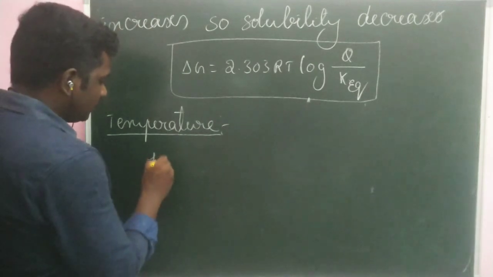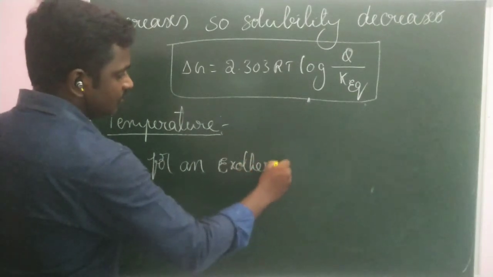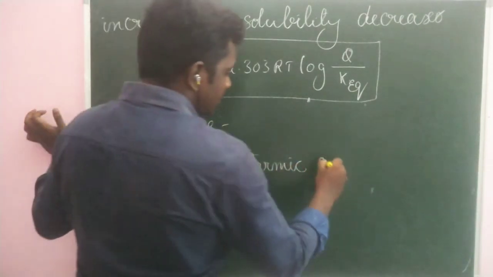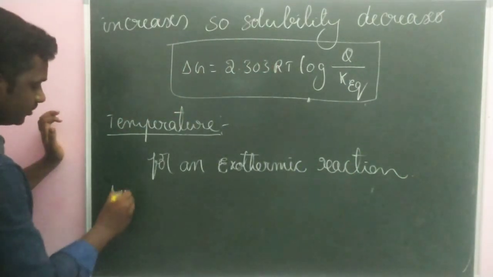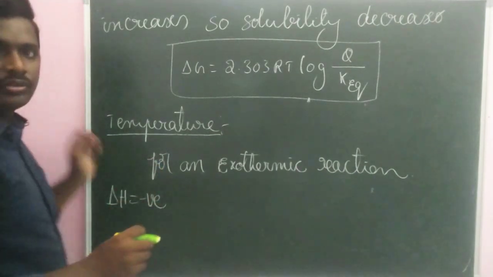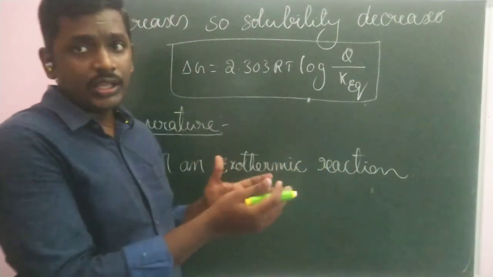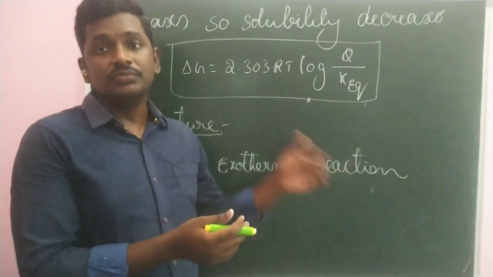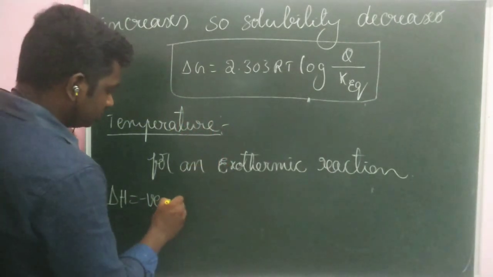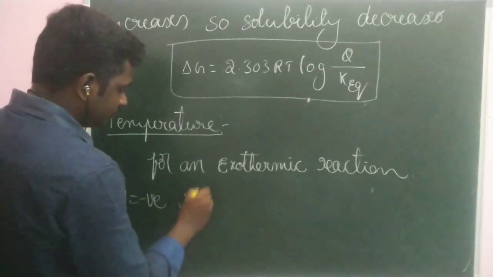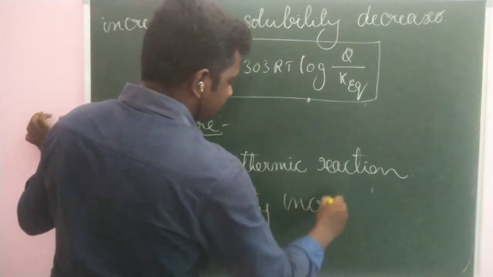So for an exothermic reaction, exothermic in the sense in which heat energy is released, in which delta H is negative, according to Le Chatelier's principle, the forward reaction, that is the solubility, increases with the decrease in temperature.